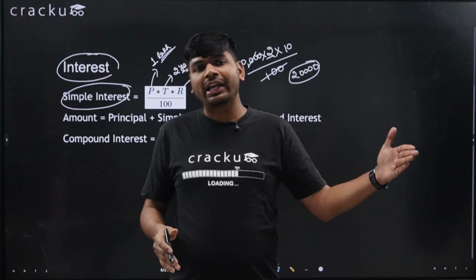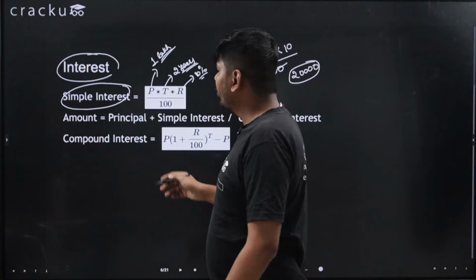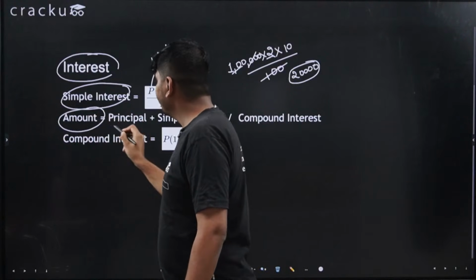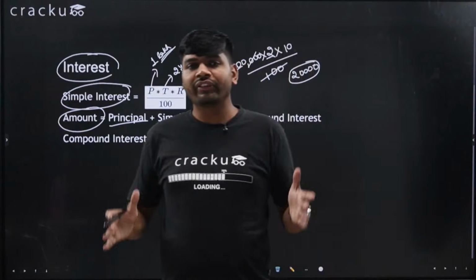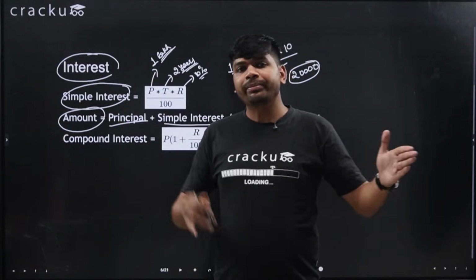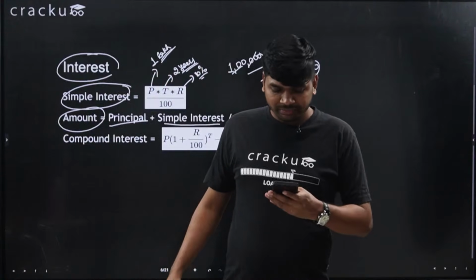rupees. So 1 lakh plus interest, that is 1 lakh 20,000. That is called the amount. That is principal plus simple interest. Okay. So this is the formula of simple interest: principal into rate of interest into time divided by 100.